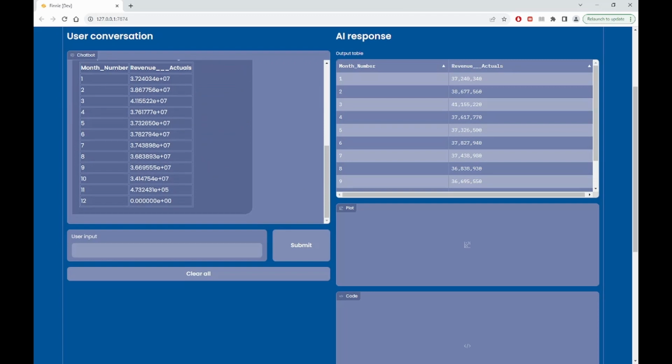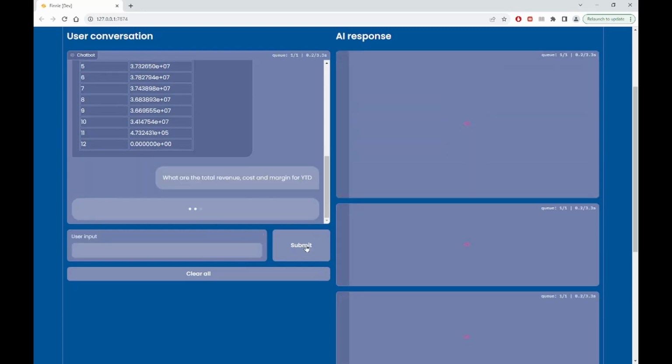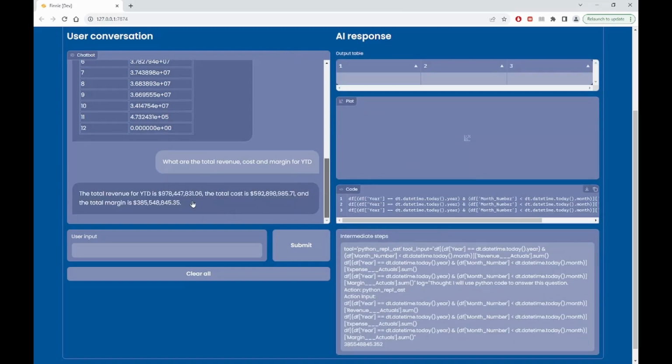And let's try another one. What are the total revenue, cost, and the margin for year to date? So it gives us the answer like this. The total revenue is $978 million, total cost, and the total margin. And it shows us the code here, how to do the calculation.